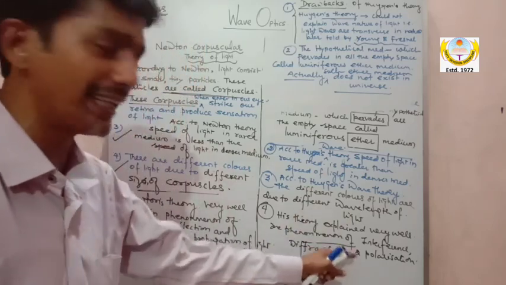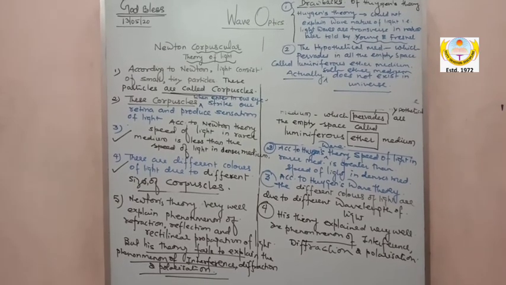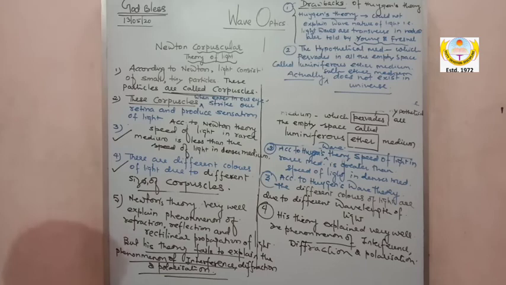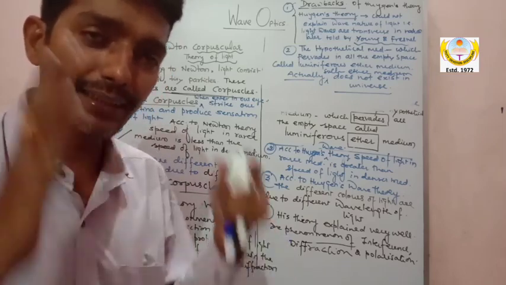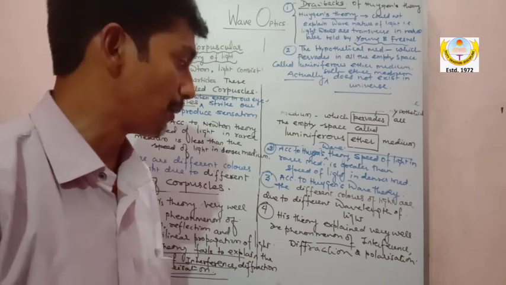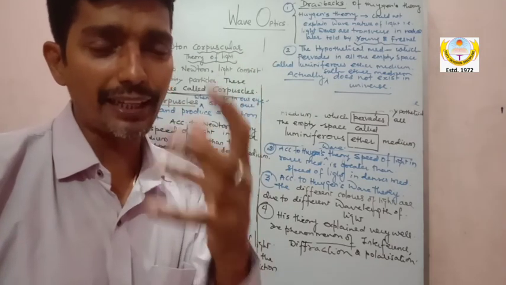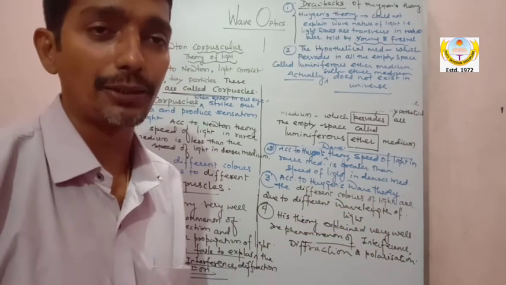Only the wave concept will solve these phenomena: diffraction, interference, polarization and so on. But phenomena like the photoelectric effect, where de Broglie says it is because of both particle and wave nature, will not be solved only by saying light is a particle, or only by saying light is a wave.